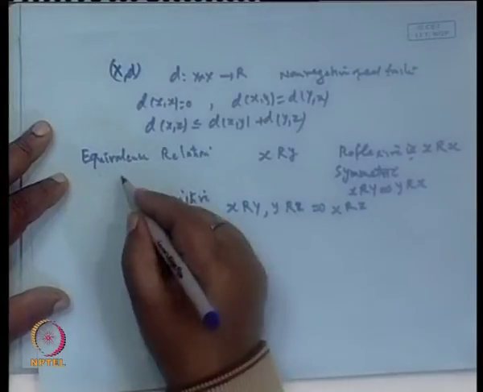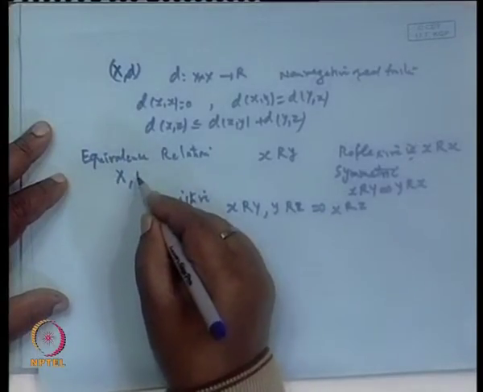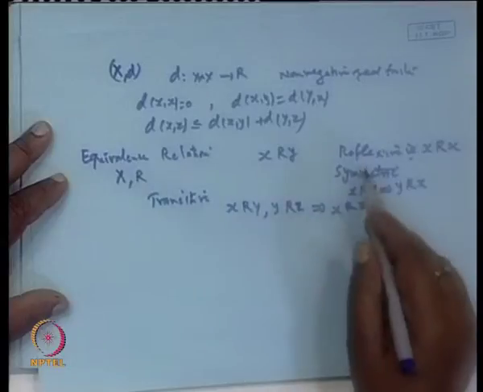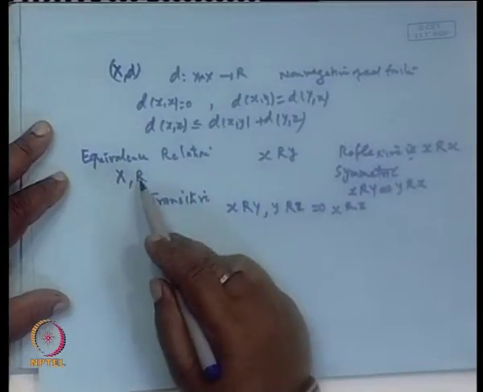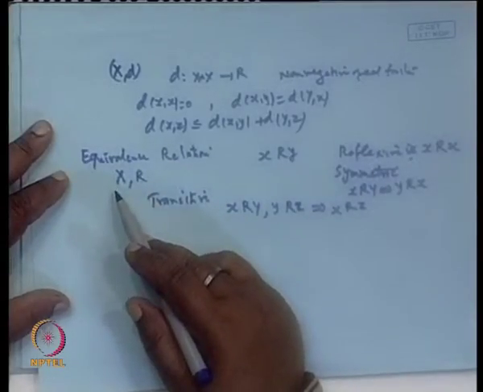So, if over a set X we define a relation R which satisfies these three properties, then we say R is an equivalence relation on X.